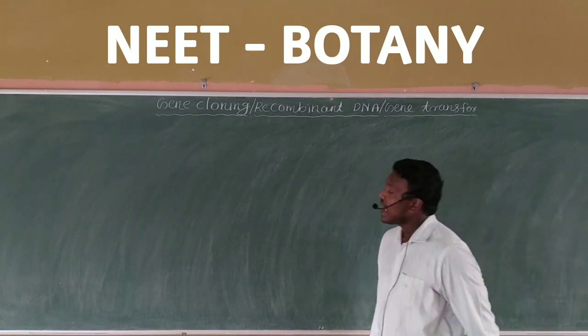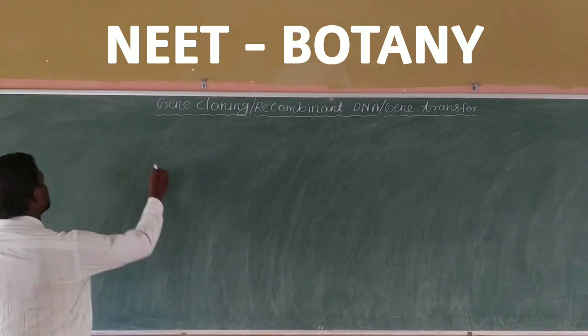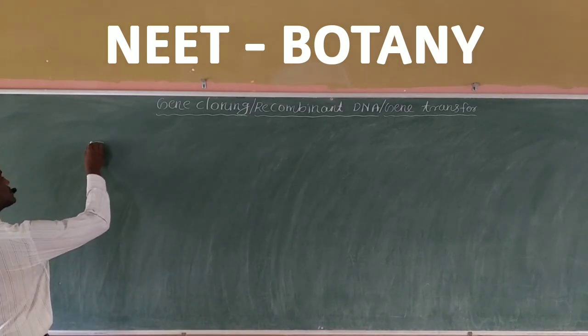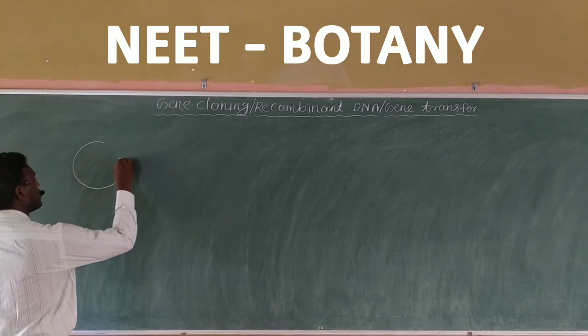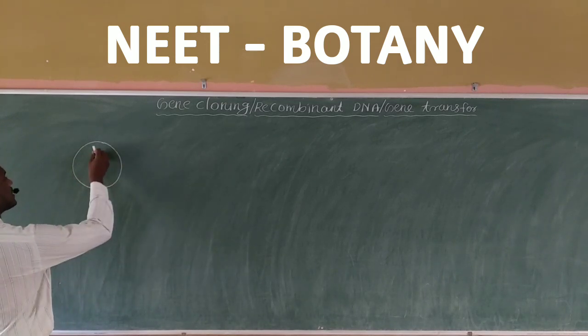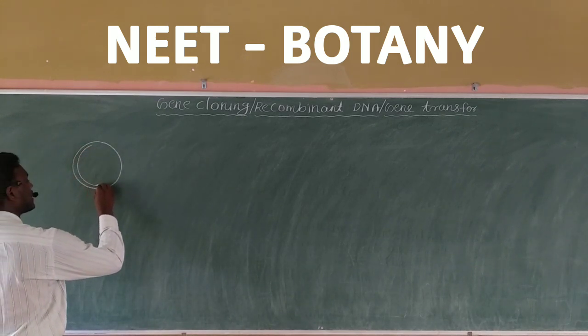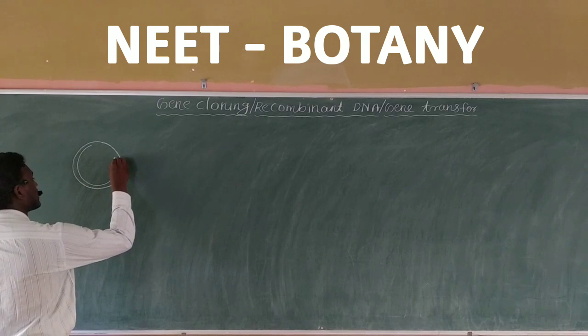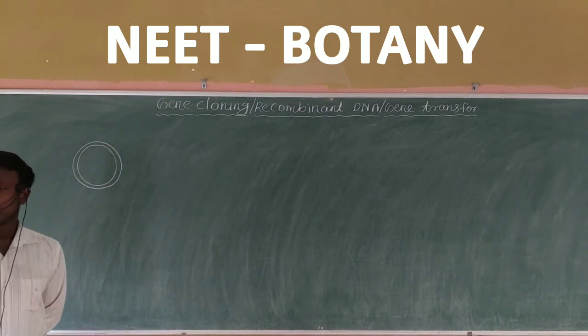So listen, I think you are very familiar with the small circular double-stranded DNA molecule which is generally present in bacteria. Do you know the name of that small circular double-stranded DNA molecule?